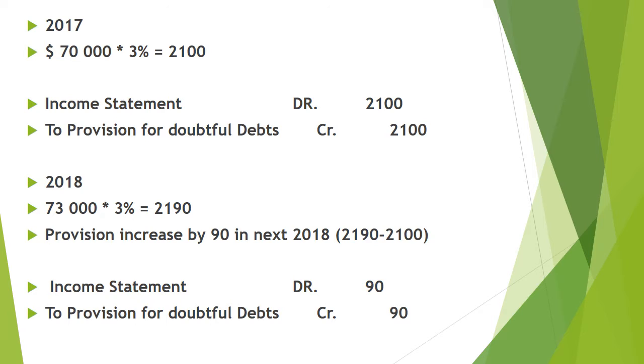And in 2018, 73,000 multiplied by 3%, that will be 2,190.